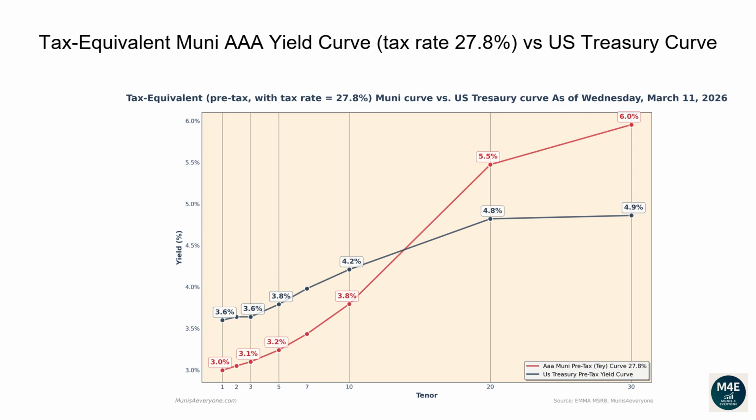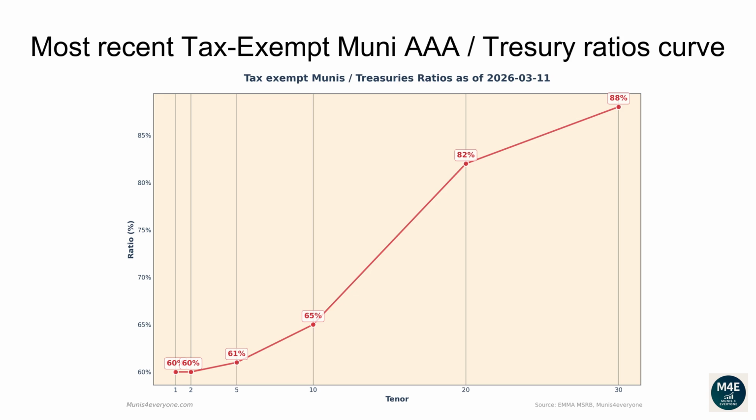Observing the current graph, we can see there are still some parts of the tax-equivalent Muni curve, displayed in red, currently trading above the Treasury curve, displayed in blue. Back to the tax-exempt version of the Muni curve. Municipal traders and portfolio managers often compare how cheap or rich municipal bonds are versus Treasuries by looking at the ratio curve. For each maturity of the curve, we simply compute the ratio between tax-exempt Muni yields and Treasury yields. In general, the closer to 100% a ratio is, the cheaper Muni bonds are. More on ratios at the end of the video.